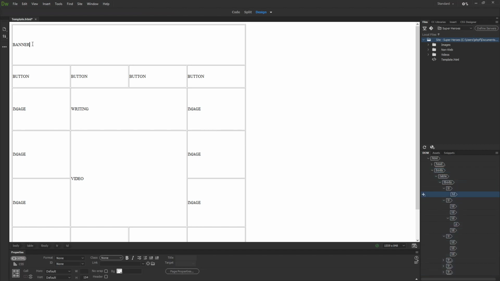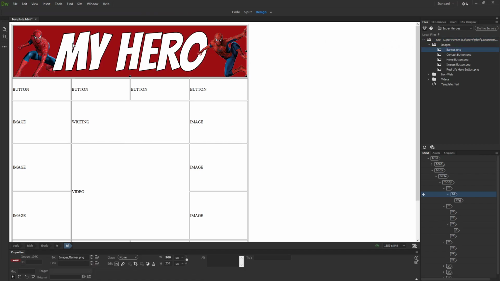So I'm going to start with my banner. I'm going to get rid of this text here and I'm just going to click inside where I want my banner to go. And then in my images folder over here, top right, if I click this little drop down arrow, all of my files in there are going to show up. So there's my banner and I can just drag that into that box there.